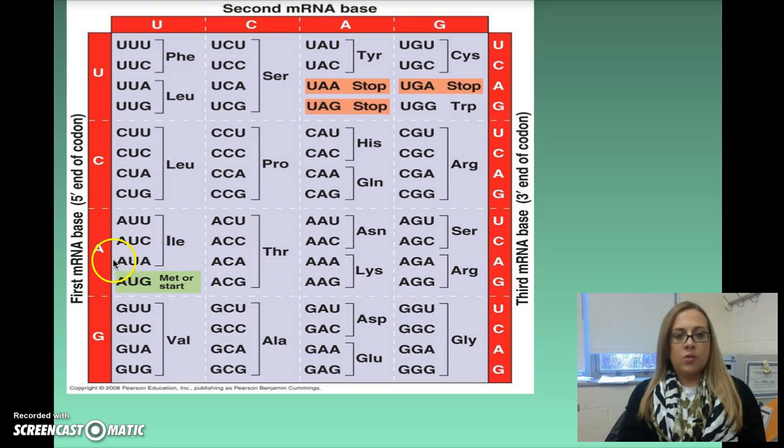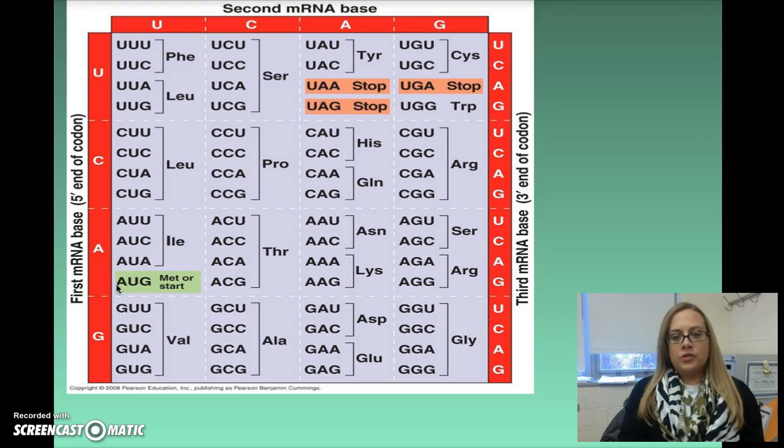Now we need to figure out what column we're in. And so U is our second base, and so we're in that column right here. And so AUU, not right. AUC, not right. AUA, nope. AUG, that is what we are looking for. All right, and so you can see it is down here. This is your methionine or your start codon, okay?